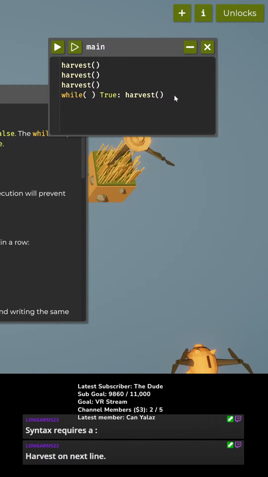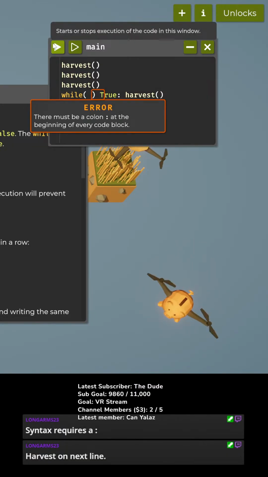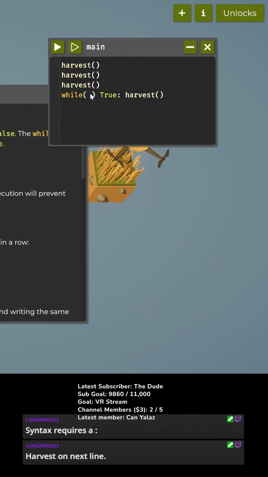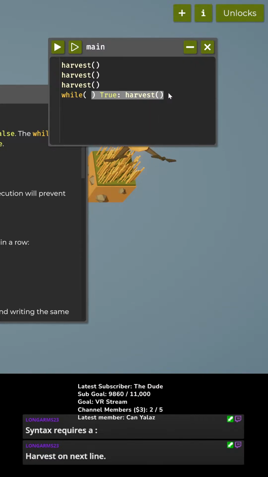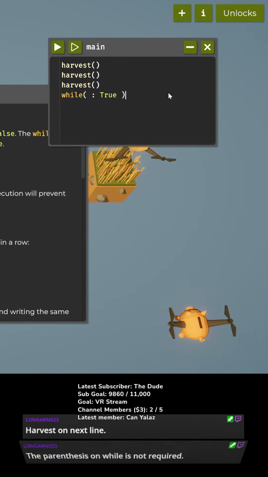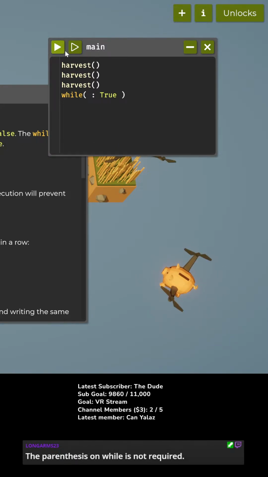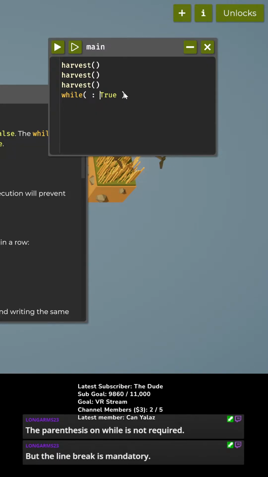While true harvest? Nope. There must be a colon at the beginning of every code block. Okay, while colon true? I don't know how this works. Not a valid expression.